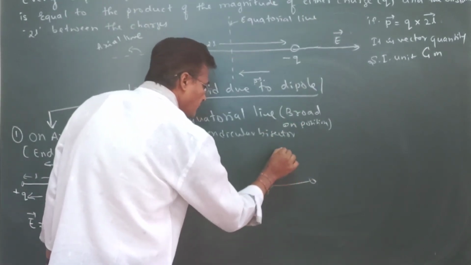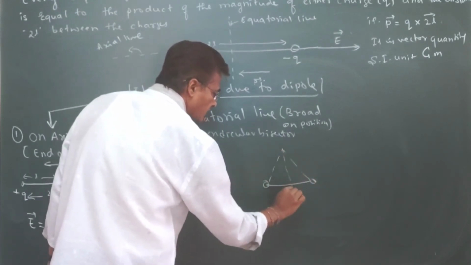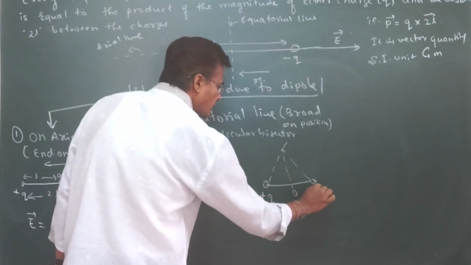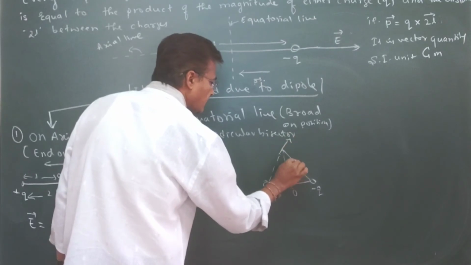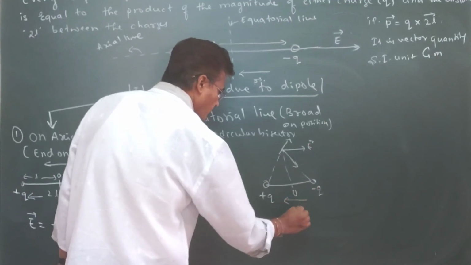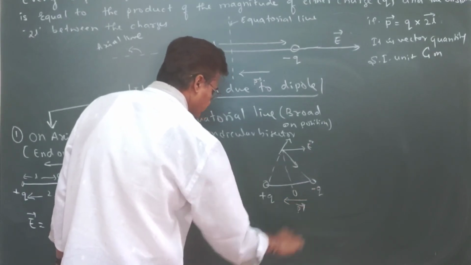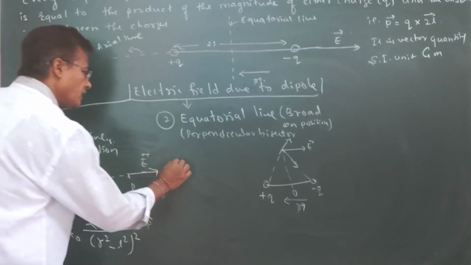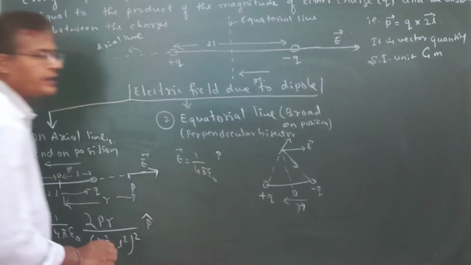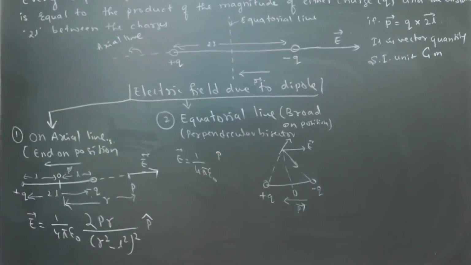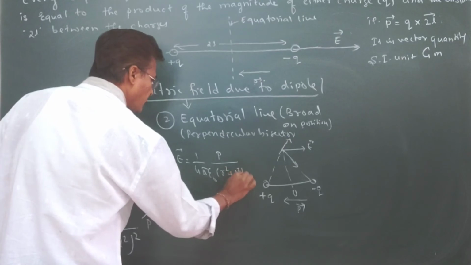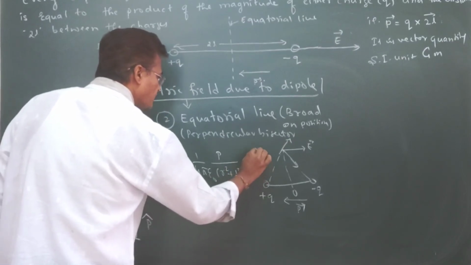So this is the equatorial line. This is a positive charge. This is a negative charge. It is moving in this direction and this direction, and the electric field is towards this direction, and the dipole moment is opposite to this direction. Then we write the expression: E vector equals 1 divided by 4 pi epsilon naught, P divided by (R square plus L square) to the power of 3 by 2.